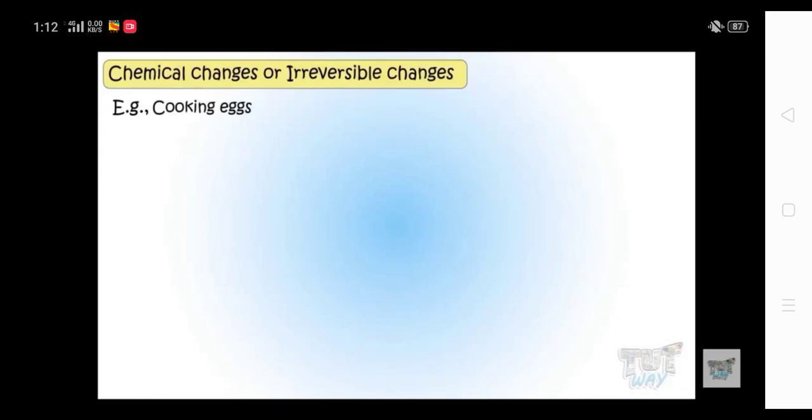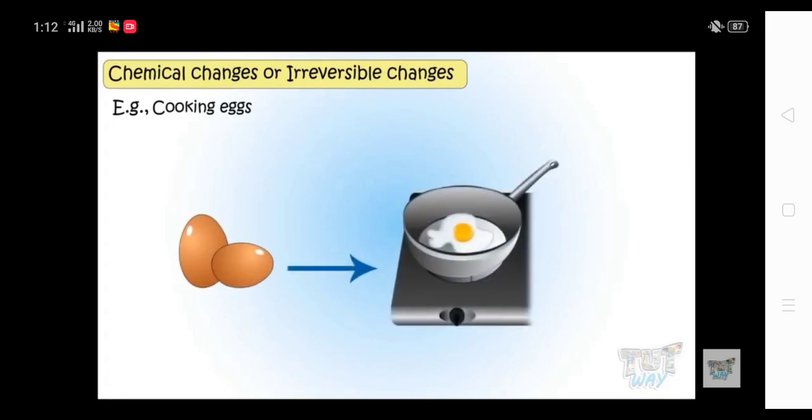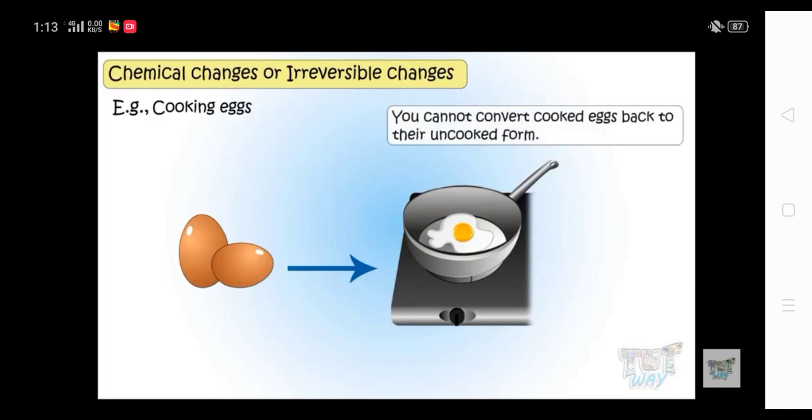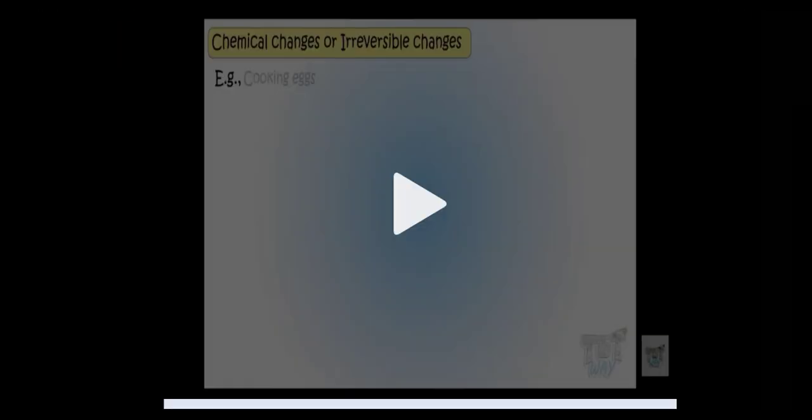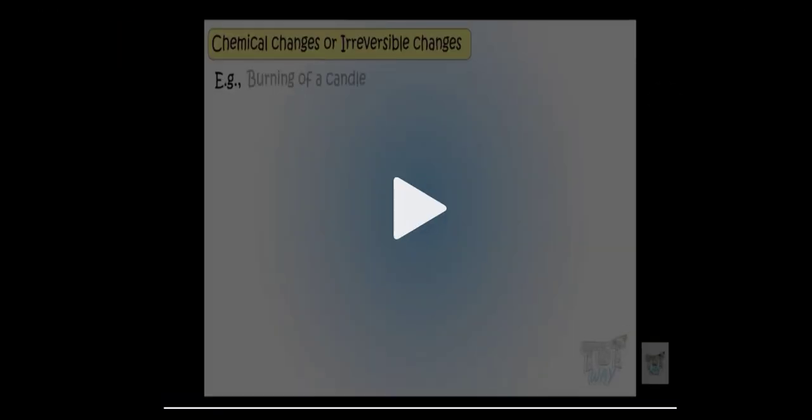And if you want to get back the original raw product, it is not possible for you to get it. For example, we will see here the cooking of eggs. If you take the raw eggs and make an omelette out of it, after cooking it looks entirely different. And if you want to get back the raw, uncooked form of the egg, you cannot convert the cooked eggs back to their uncooked form. So it is also one of the examples of chemical change. It is an irreversible change.